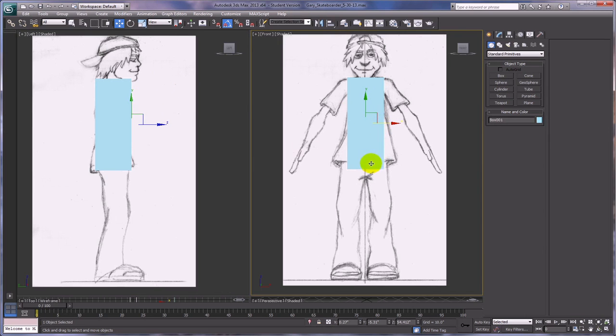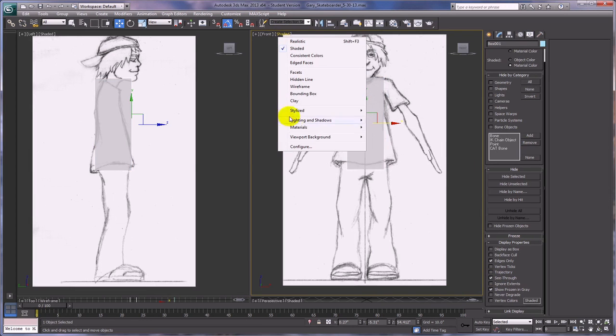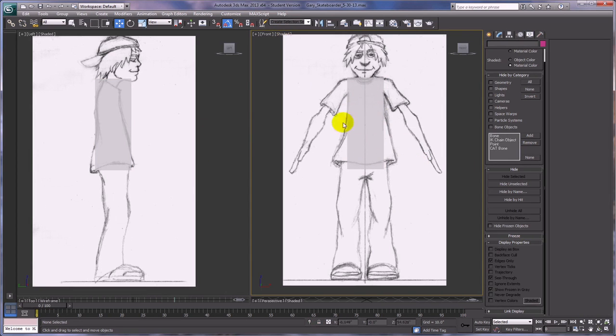Okay, so this is going to need to be a different size, and we want to make sure that it has some segments on it. We're going to do that in a second, but we also want to make sure that it's transparent. So we're going to have this selected, go to the display panel, turn on see-through, okay? And of course, we don't have to double check, but sometimes you might have to double check and go into materials and make sure that enable transparency is turned on, okay? So we want see-through turned on, so we'll be able to see our template as we're modeling. Okay, and we have the templates frozen so that we can't accidentally select them when we're working on the model and doing other things.